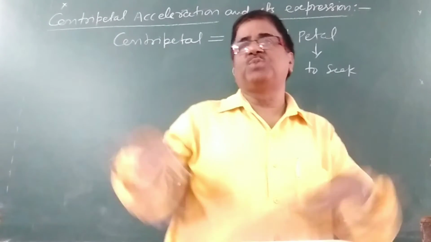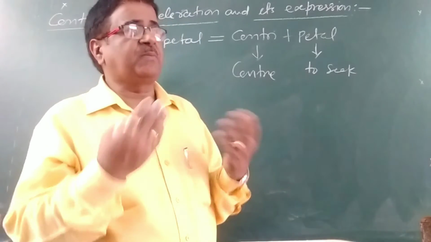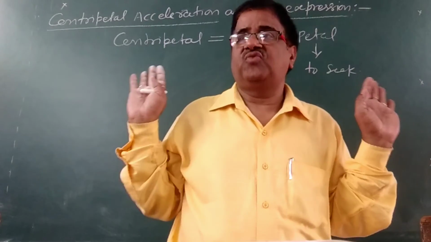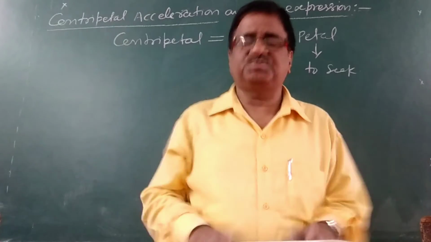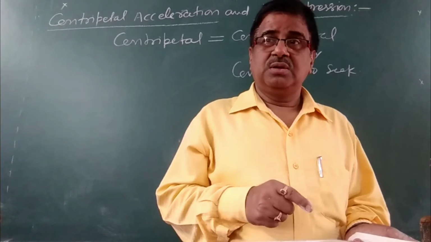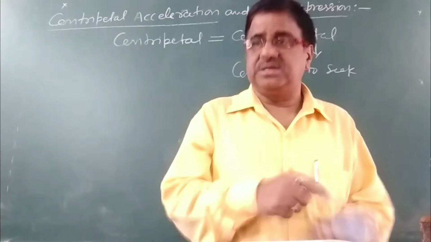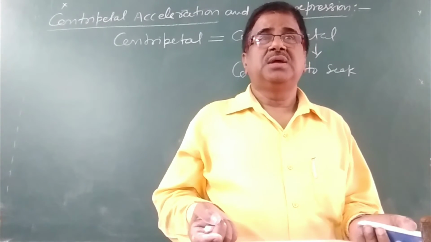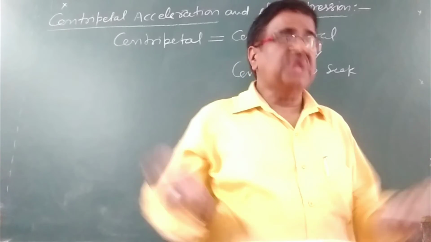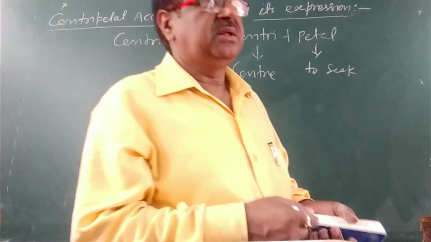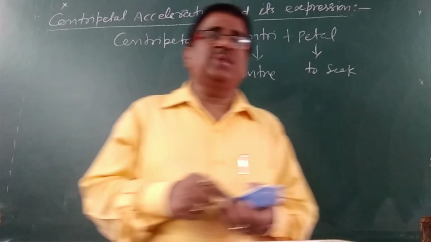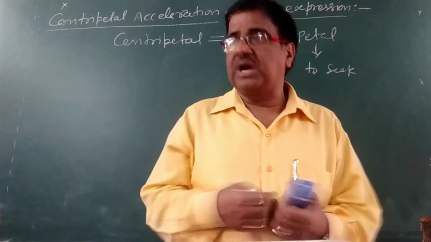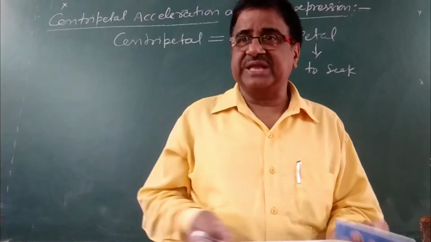If the body is moving on the circular path with uniform speed, then the acceleration will be there, and that acceleration is always directed toward the center of the circular path. So this is called centripetal acceleration.